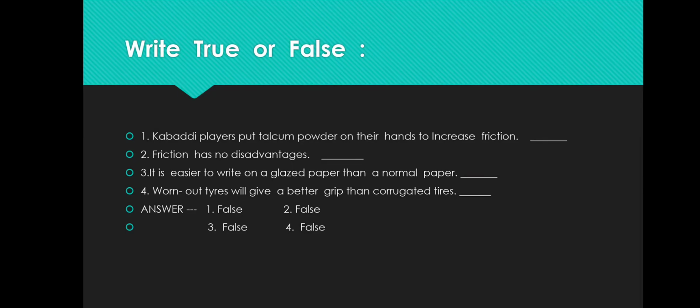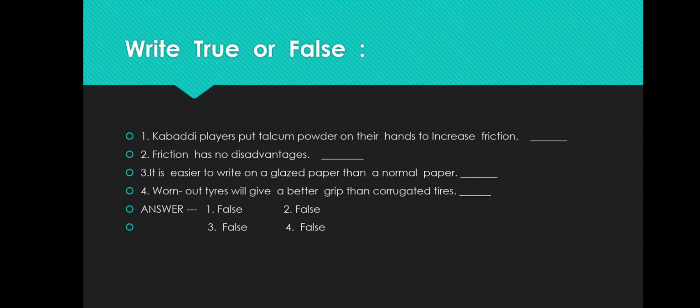Is it true or false? This is false because it is very difficult to write on a glaze paper than a normal paper, because it has a smooth surface, and on a smooth surface friction is less.